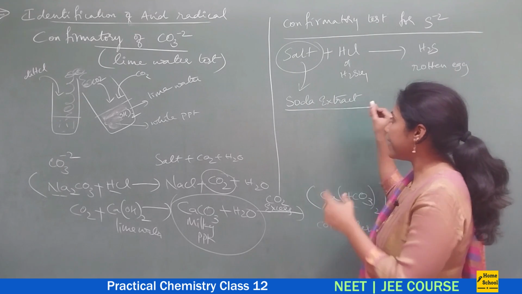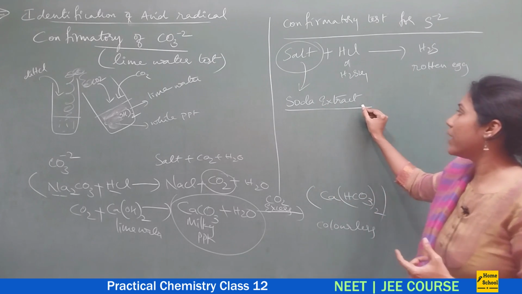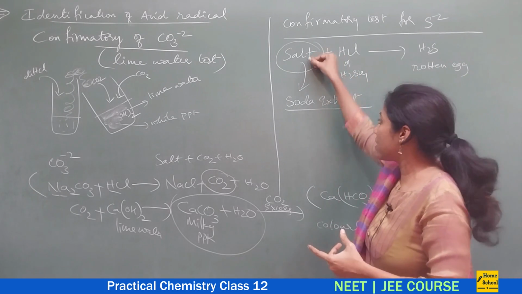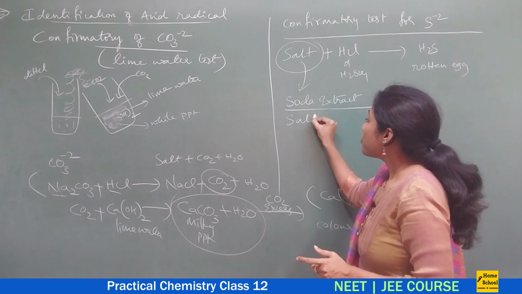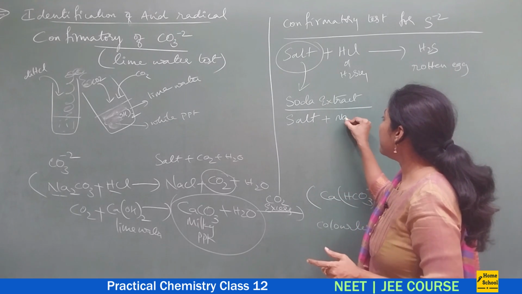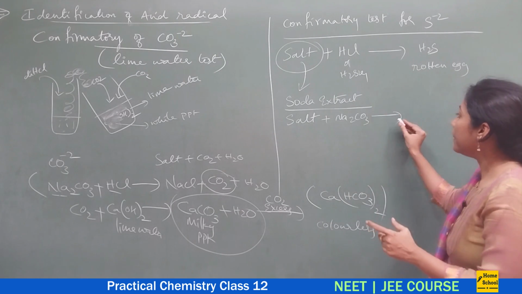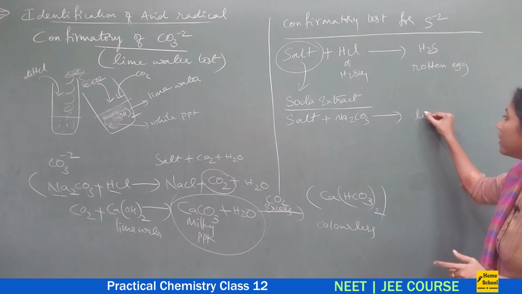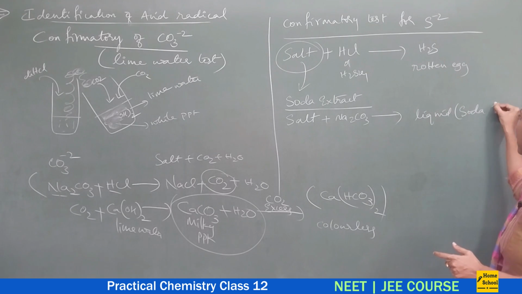First let me tell you how we prepare soda extract. Instead of taking a direct salt, we will take a soda extract. Soda extract means we mix the salt and sodium carbonate. On mixing you will get a liquid, and that liquid is called soda extract.